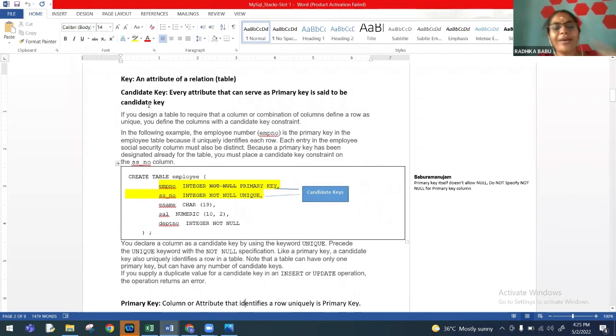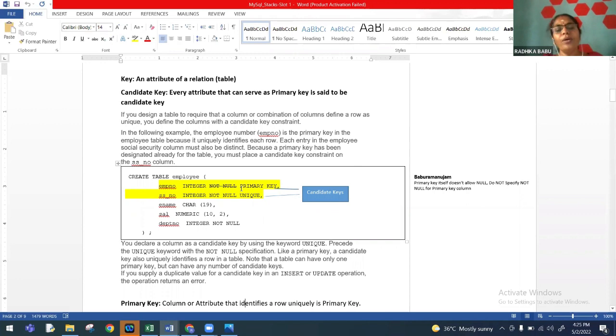So when you come to a candidate key, usually when you define a table, a candidate key will be defined as whichever columns are defined with unique constraints. Whichever columns of the table are defined with unique constraints are all said to be candidate keys. So if I have a table definition or structure of the table having a few of the columns containing unique constraint, then it is eligible to act as a candidate key.